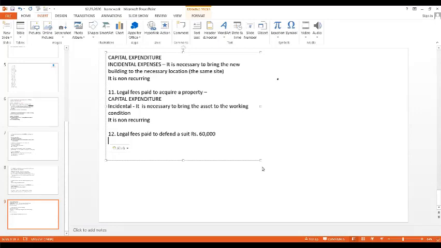So you can see that in the previous question, in order to buy the property, I paid the legal fees. I took the advocate's help. Here, somebody has put the case on me. I am only sending the lawyer to defend. Tell me whether it is capital or revenue and why also. Think and tell me. Don't worry about it being wrong. Come on.